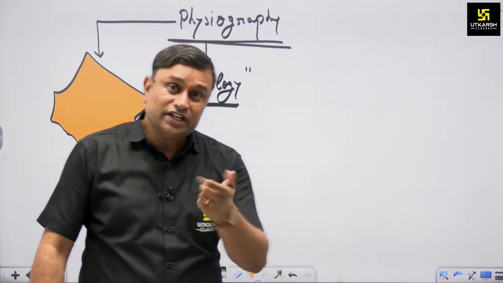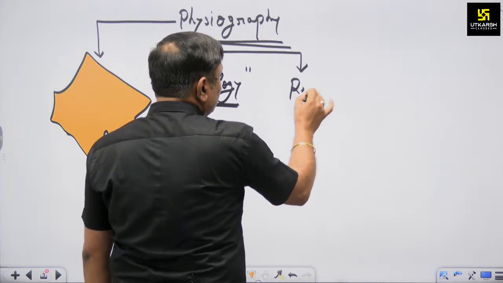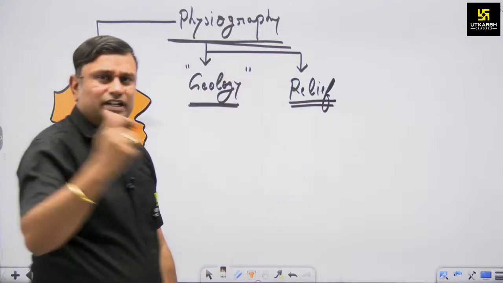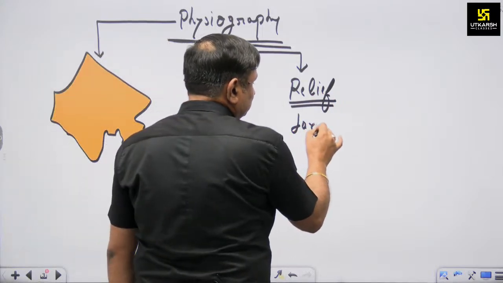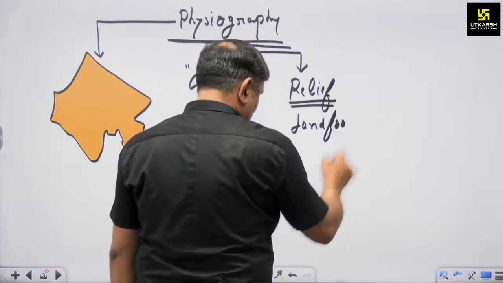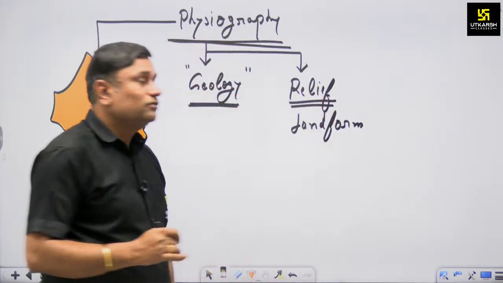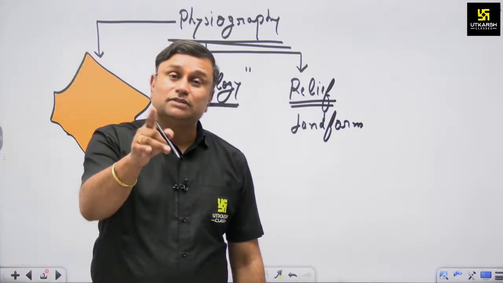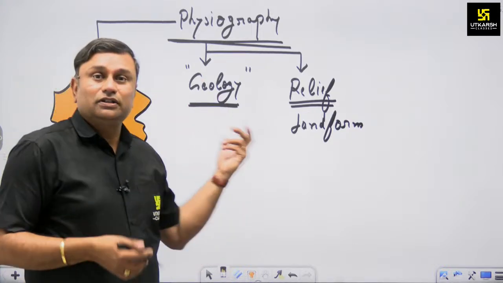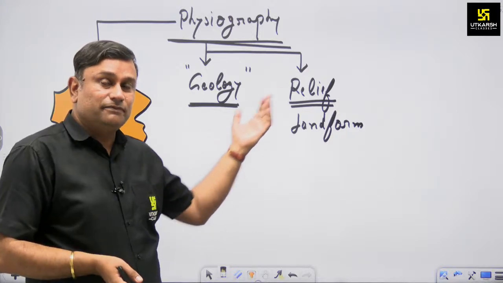Then the second aspect we will discuss in physiography is the relief features. What do we mean by relief features? Relief features means landmass, landform. So what is landform? What are relief features? They are the outcome of geology, meaning the process through which we evolved and the form in which we are seen.